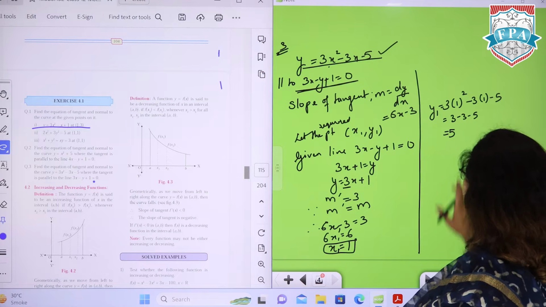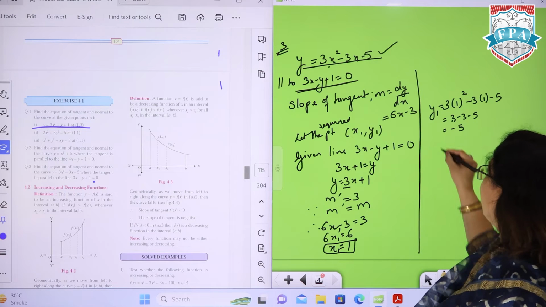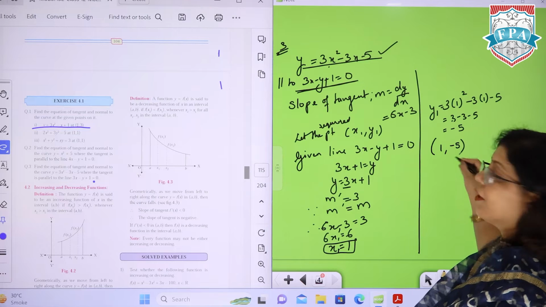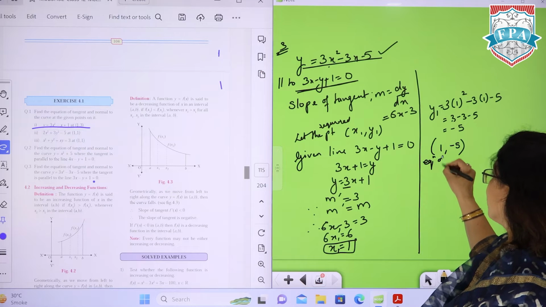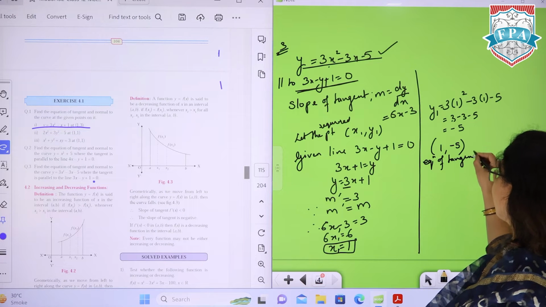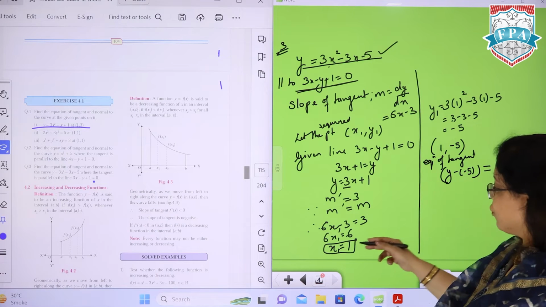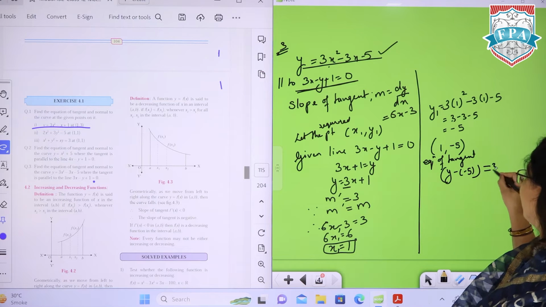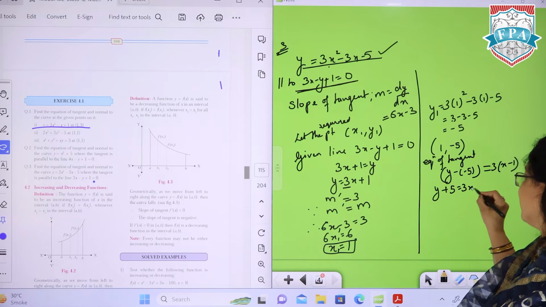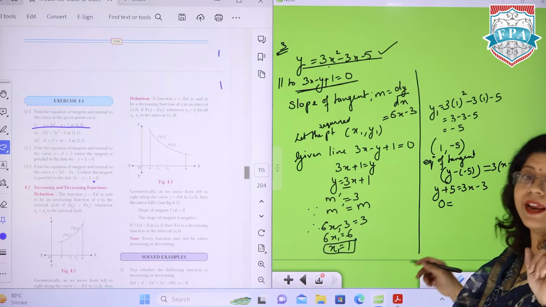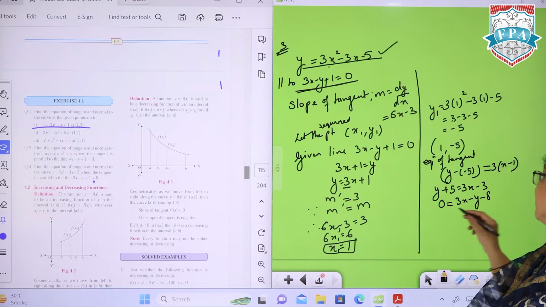So once you get minus 5 here as the value, you will calculate the things on the point 1 comma minus 5. So we already have the point. We can find out the equation of tangent. So equation of tangent will be now y minus of minus 5 is equal to m, which we have already calculated as 3, x minus 1. So y plus 5 is equal to 3x minus 3. Switch everything to the side where x is positive. So 3x minus y minus 8 is 0.